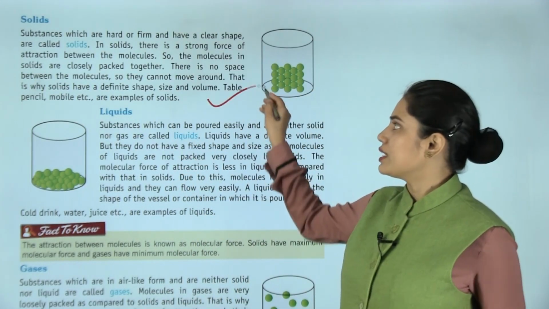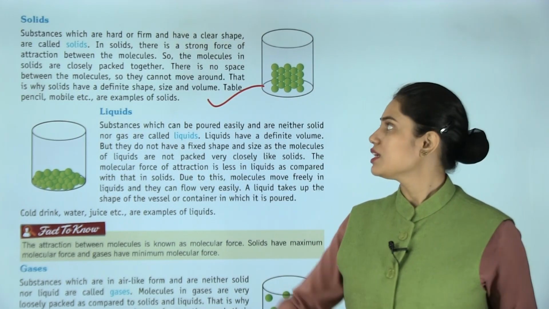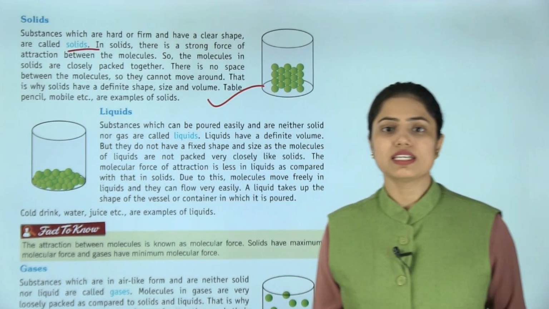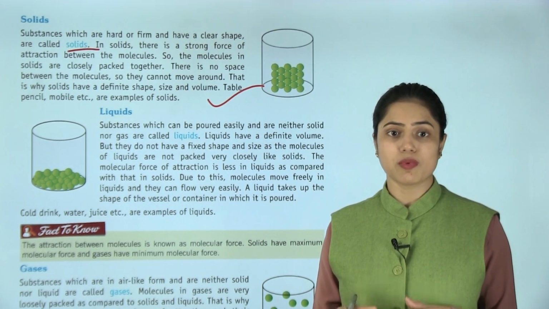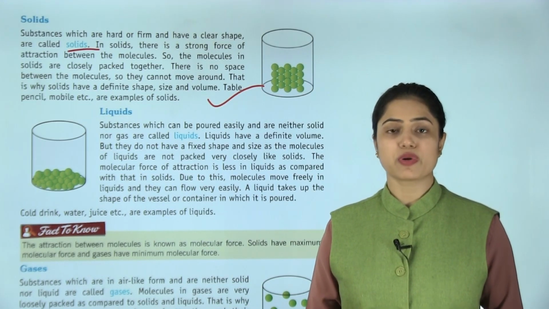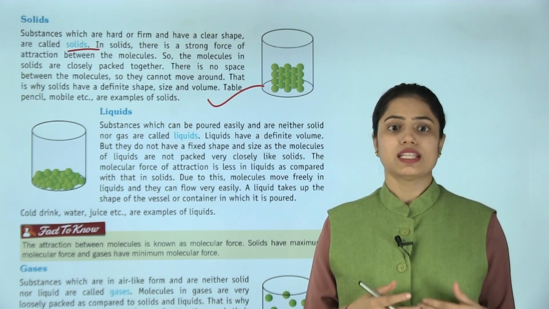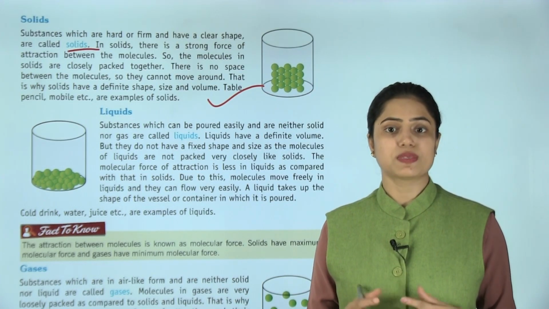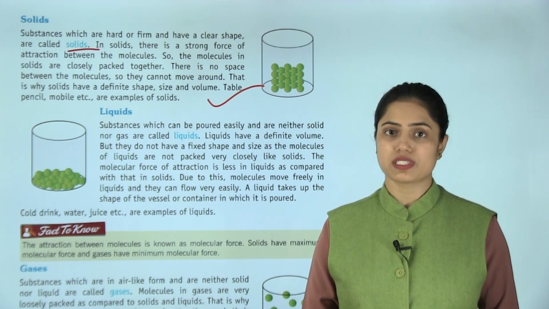Now solids. Substances which are hard or firm and have a clear shape are called solids. In solids, there is a strong force of attraction between the molecules. So the molecules in solids are closely packed together. There is no space between the molecules, so they cannot move around. That is why solids have a definite shape, size and volume. Table, pencil, mobile, etc. are examples of solids.